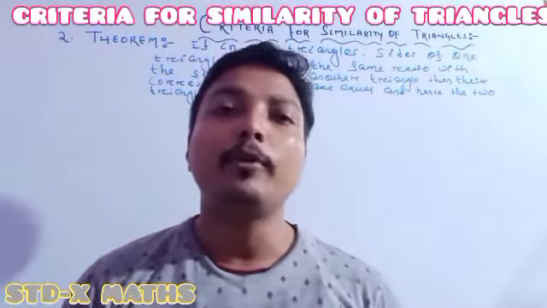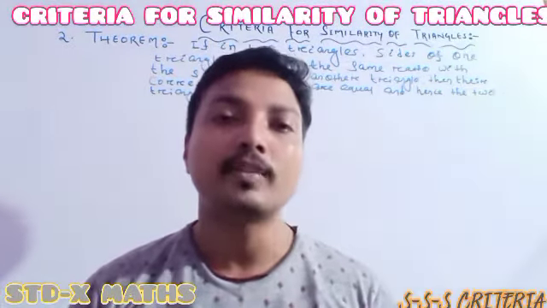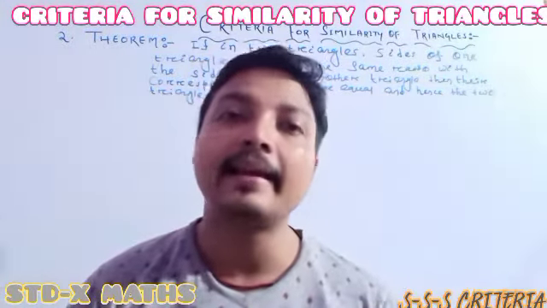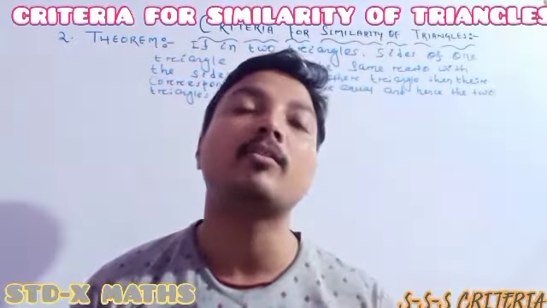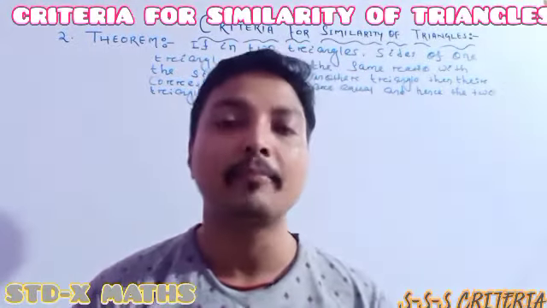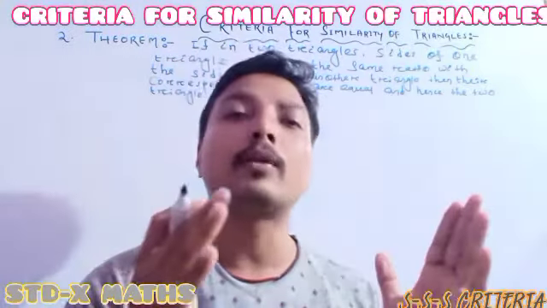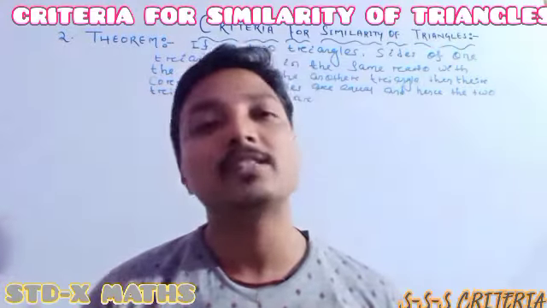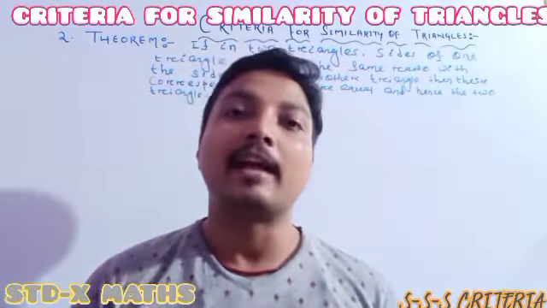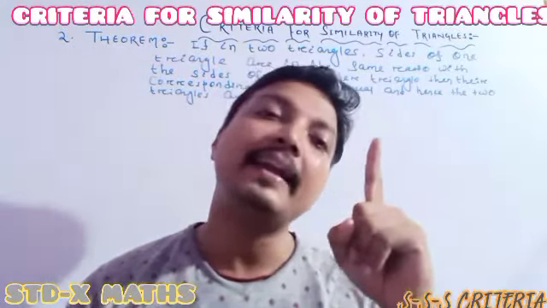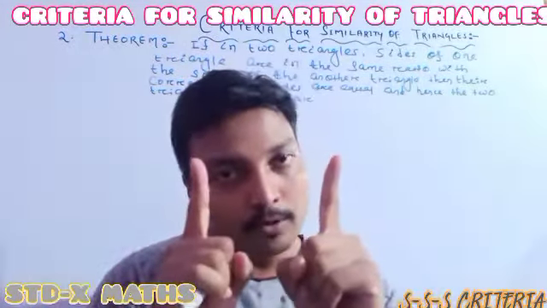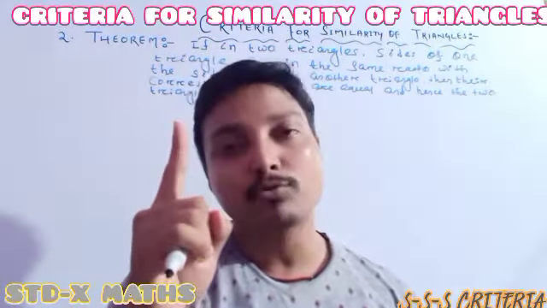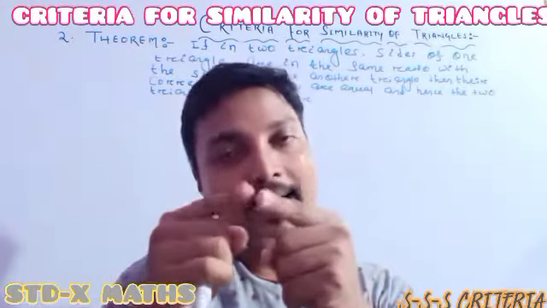See, in the second theorem we will prove criteria 2. Actually, in criteria 2 it was said that whenever the three sides of one triangle are in the same ratio with the corresponding three sides of another triangle, then it implies the corresponding angles are the same, which implies the two triangles are similar. In the first criteria, 1 was given and we proved 1 means 2, so the two triangles are similar. But here 2 is given and we have to show that 2 means 1. Then the triangles are similar.